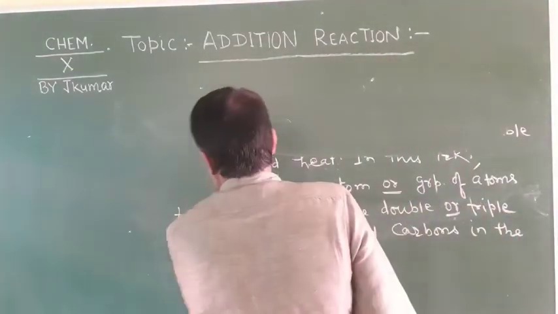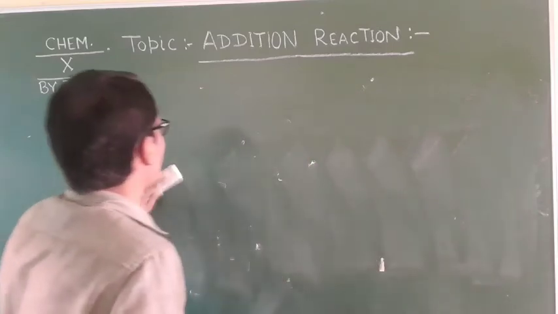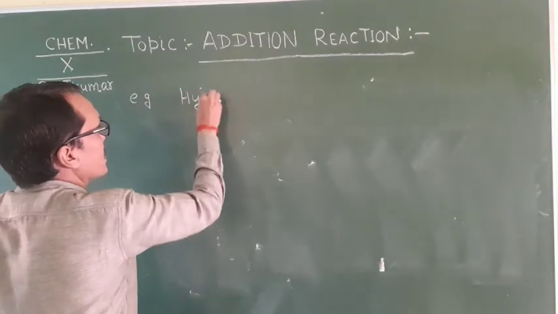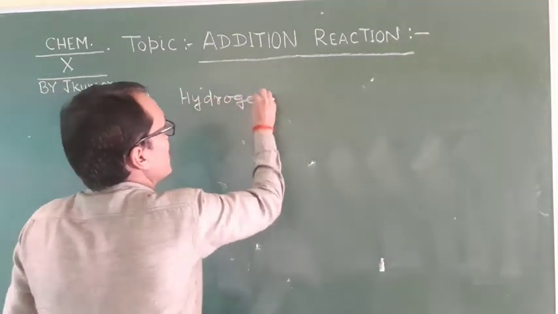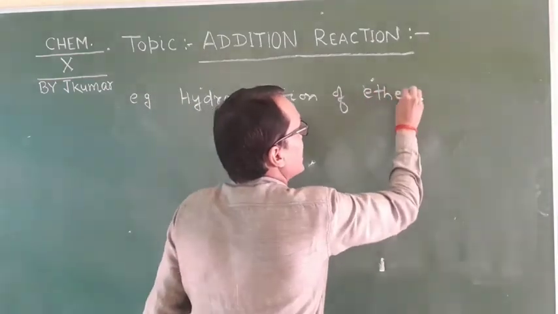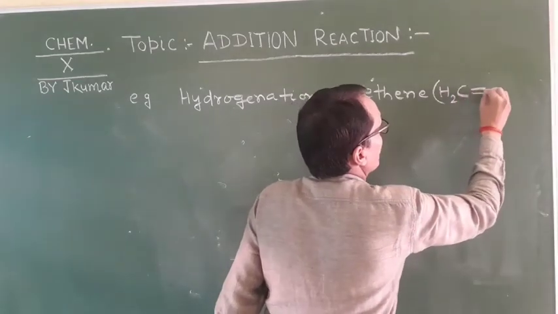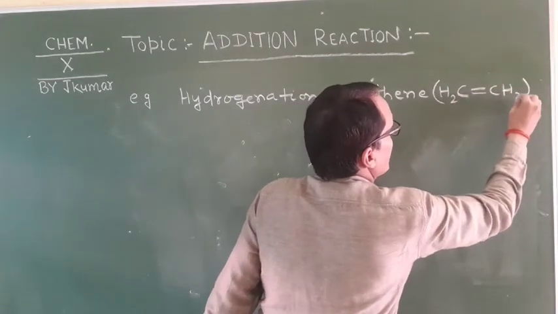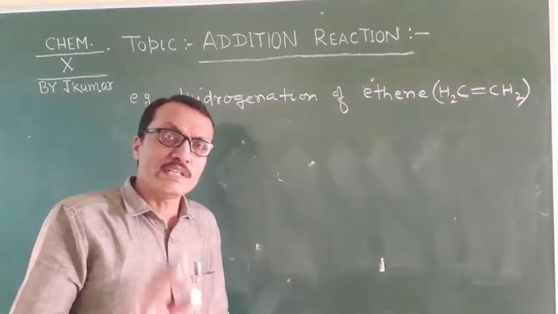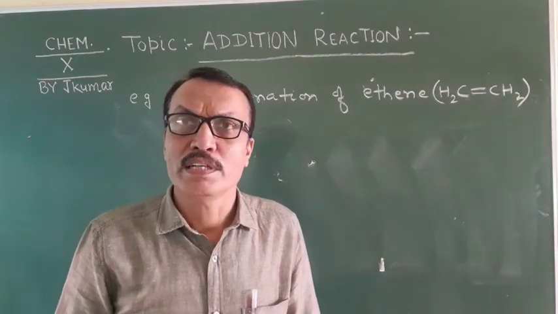Let me explain by one example. Hydrogenation of ethene, which is an unsaturated hydrocarbon, is an example of addition reaction.